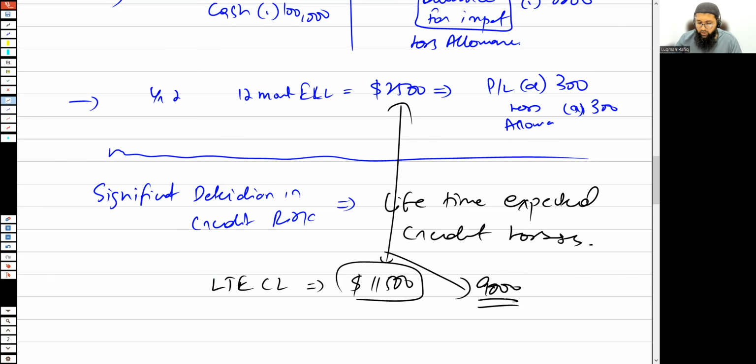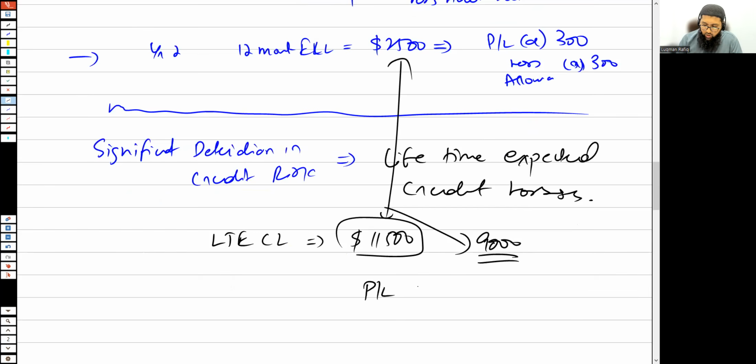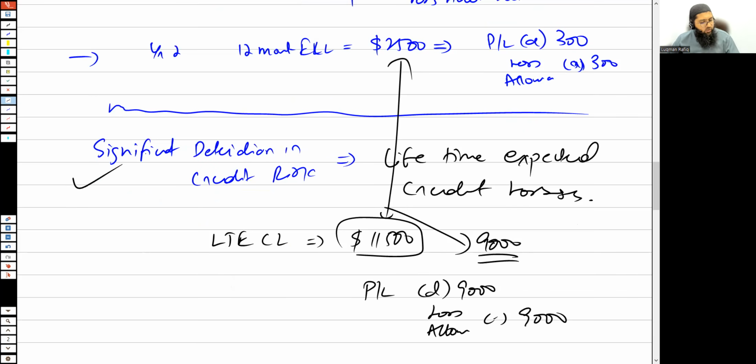So you're going to simply say that P&L is debited by 9,000 and the loss allowance is credited by 9,000. So whenever you've got a significant deterioration in the credit risk, you're going to change your loss allowance from the 12-month expected credit losses to lifetime expected credit losses. That's what you're going to do.